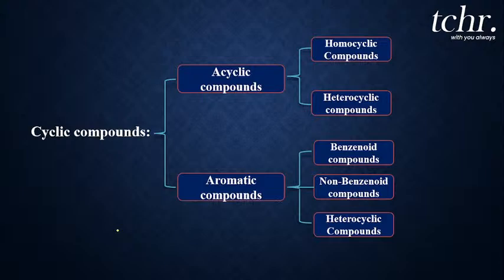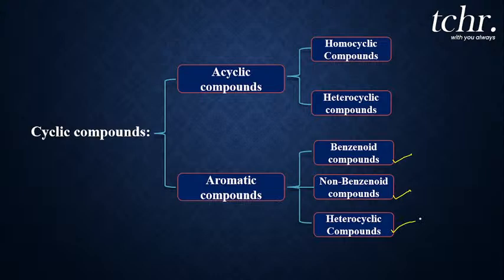Another way of explaining is that aromatic compounds have alternate double bonds or are benzene-like compounds, but we cannot stick to that information only. We can classify aromatic compounds further as benzenoid compounds, non-benzenoid compounds and heterocyclic compounds.